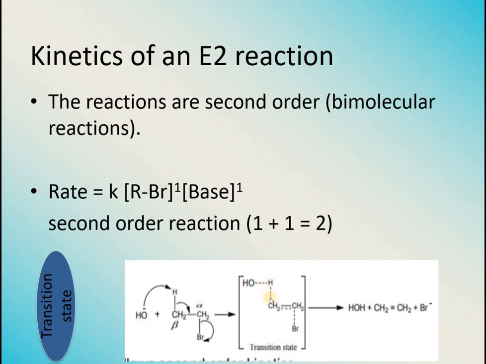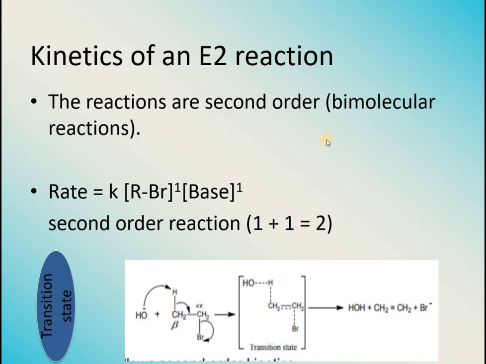Simultaneously this bond between carbon and hydrogen will start becoming weak, and the bond between these two carbon atoms will start making, and this bond is being broken up. So it is again shown by the dotted line. Ultimately bromide is lost, water is formed, and a double bond is formed between two of the carbon atoms. So this also occurs through a transition state formation, exactly like SN2 reactions.